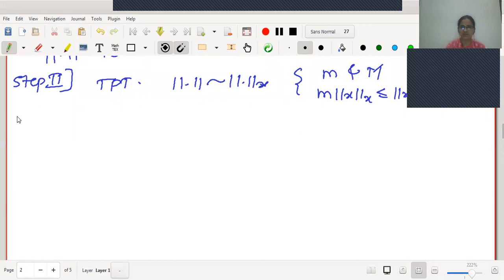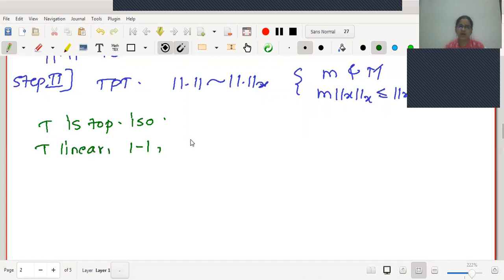Okay, what are the given things to us? Let me change the color of my pen. Yes. T is a topological isomorphism. This is given in the example itself. If T is a topological isomorphism, what properties is it going to possess? T is linear, one-one, and T and T inverse are continuous. Now, as T is linear and continuous, this will give us T is bounded.